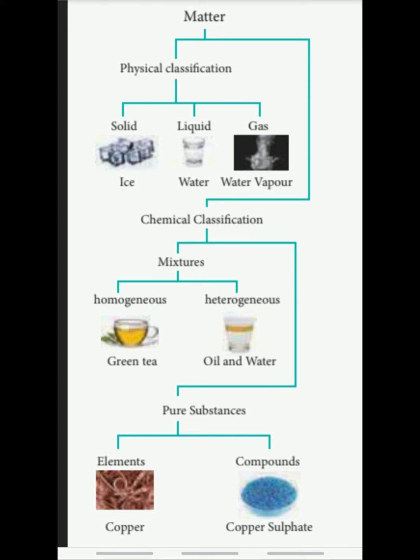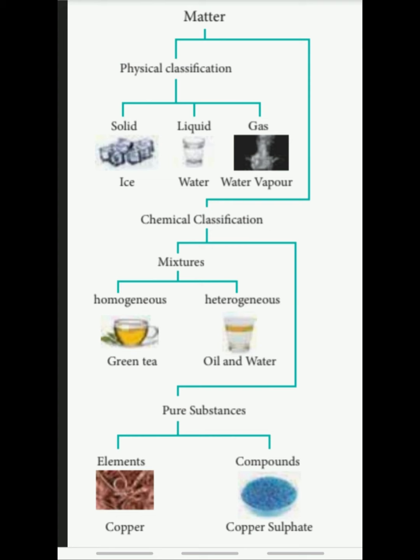What is matter? Anything that has mass and occupies space is called matter. Matter may be divided based on two classifications: the first is physical classification and the second is chemical classification. In physical classification, based on their physical state, the substance may be divided into solid, liquid and gas. A solid example is ice, a liquid example is water, and a gas example is water vapor.